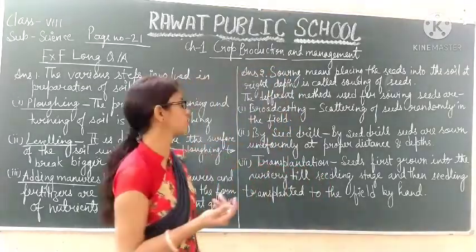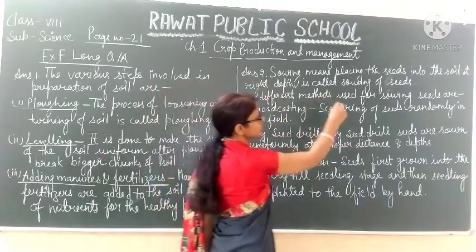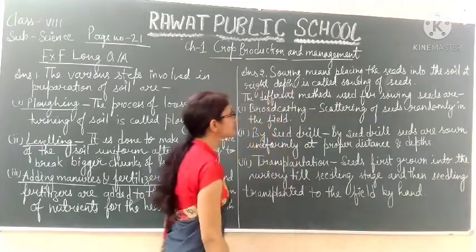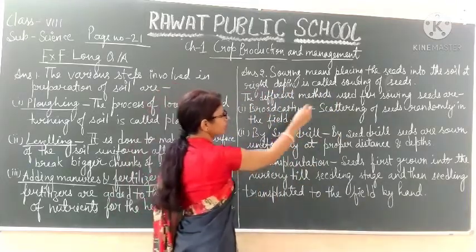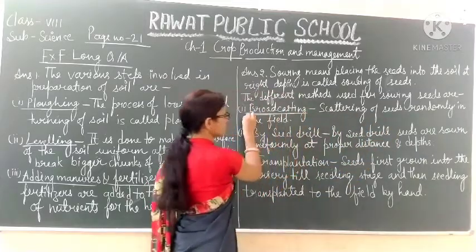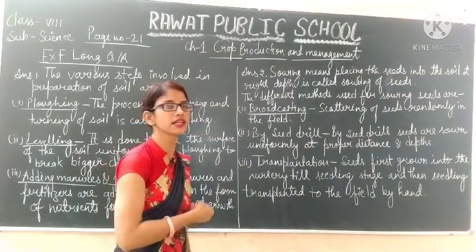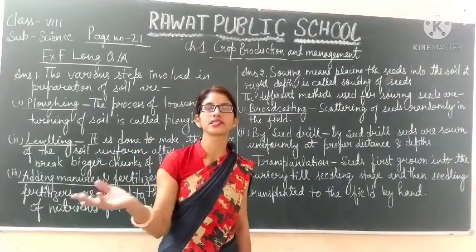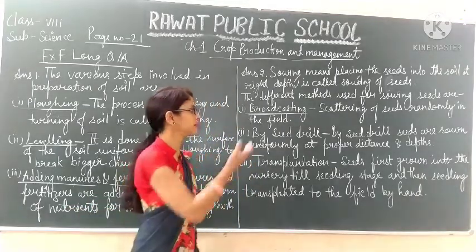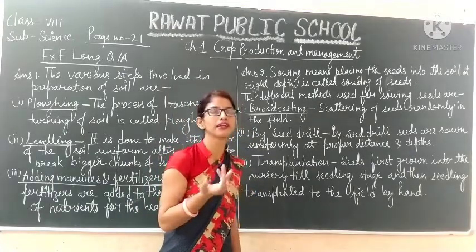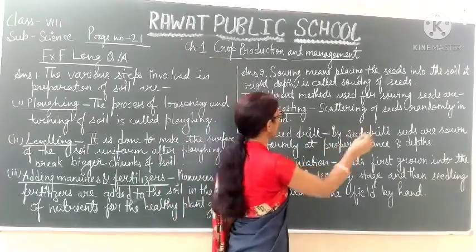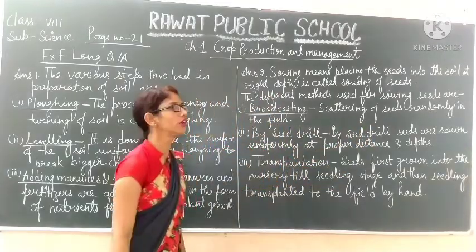So let's see the answer to this question 2. Placing the seeds into the soil at the right depth is called sowing of seeds. Next, the different methods used for sowing seeds are, first one is broadcasting. In broadcasting, the seeds are scattered like this, randomly in the field. Okay. And earlier, a broadcaster was also used, which can be done manually, or mechanical broadcasters can be used. Scattering of seeds randomly in the field is known as broadcasting.